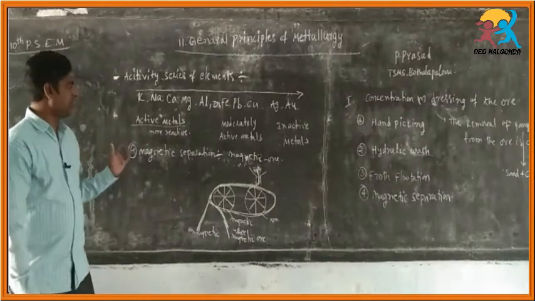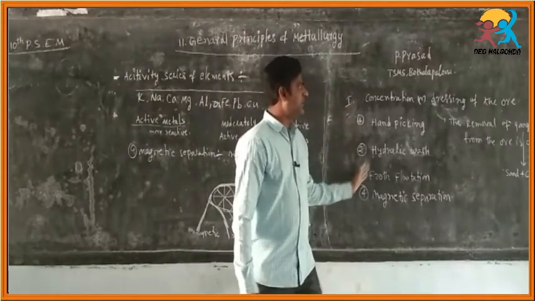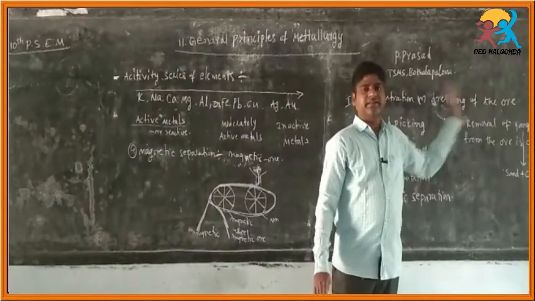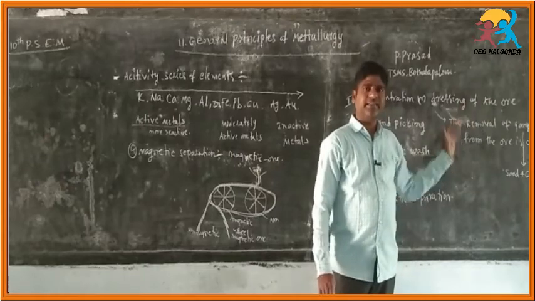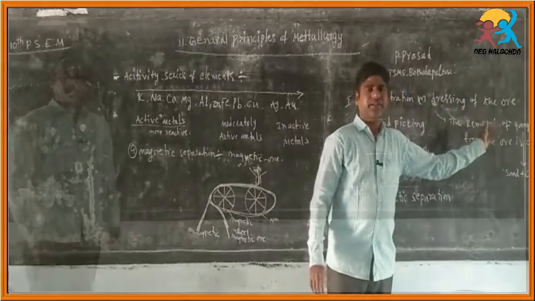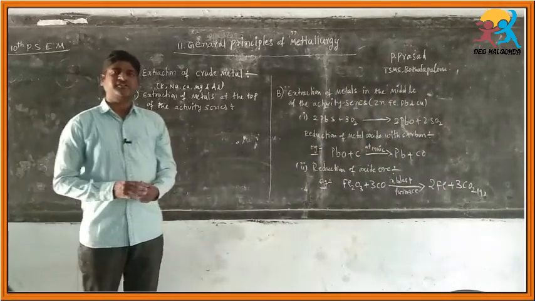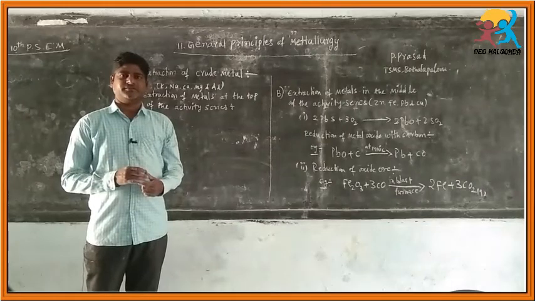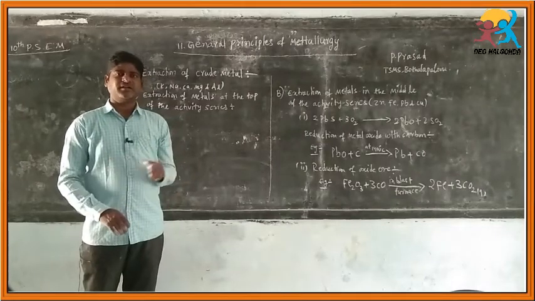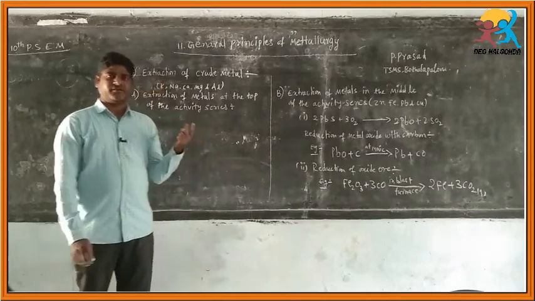These are the four methods used for the removal of gangue. Gangue means earthy particles, which are sand and clay. In previous classes we discussed the first stage of metallurgy, dressing or concentration. We have discussed some methods already.